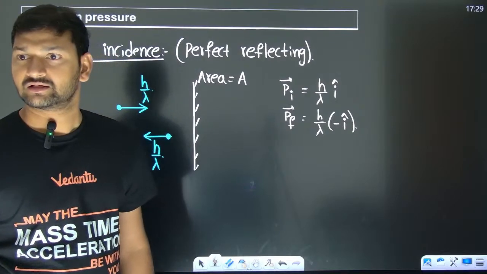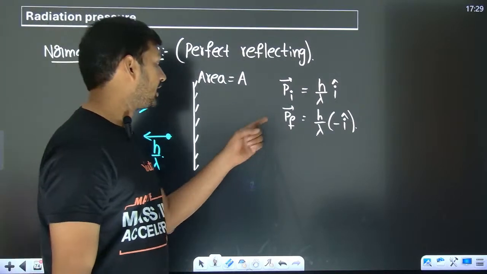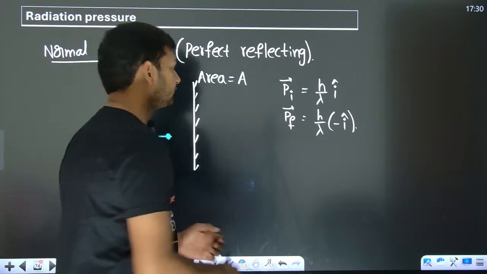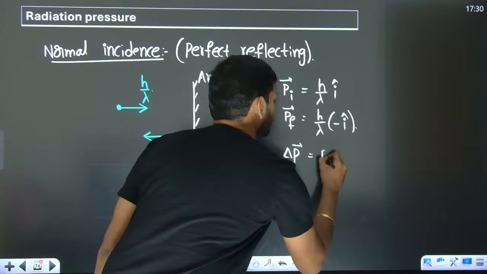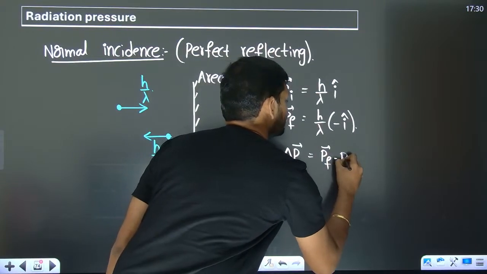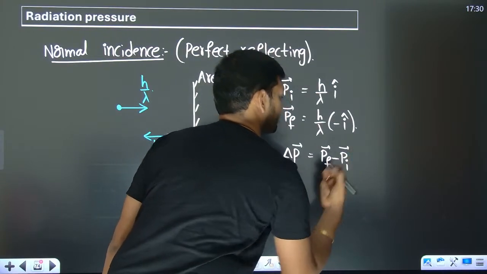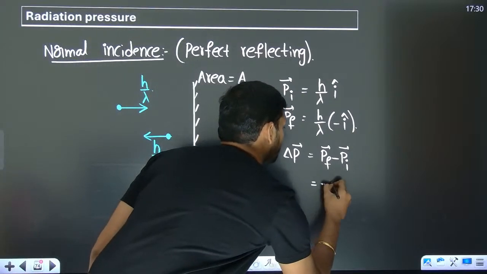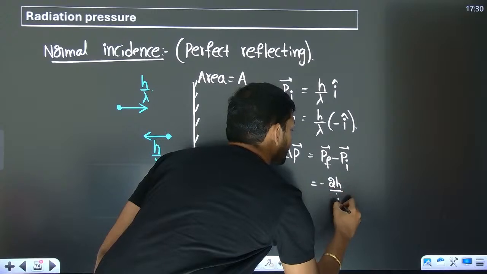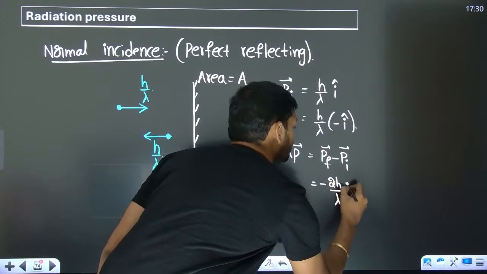Right? Okay. Now, what is the change in momentum of the photon? The change in momentum of the photon is obviously final momentum minus initial momentum. So you are going to get minus 2h by lambda i cap.